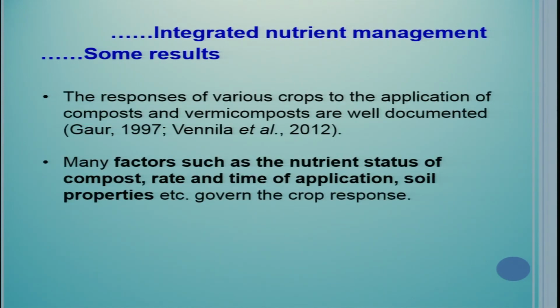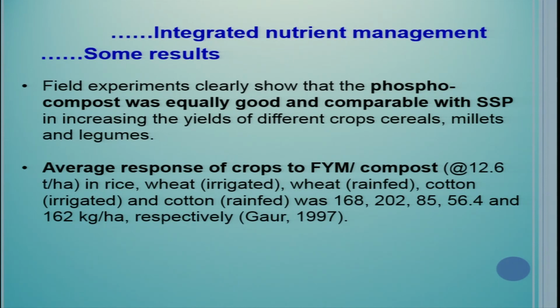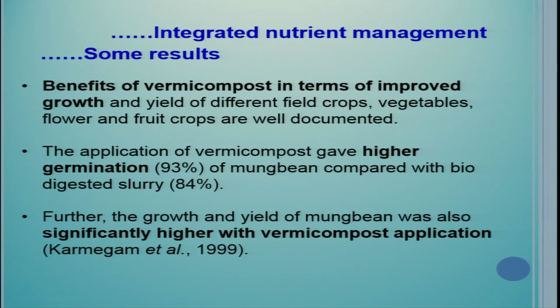Responses of various crops to the application of compost and vermicompost are well documented. Many factors such as the nutrient status of compost, rate and time of application, and soil properties govern the crop response. Field experiments clearly show that compost was equally good and comparable with single superphosphate. Average response of crops to FYM compost at the rate of 12 tons per hectare in rice, wheat, cotton, etc. is given there. Vermicompost benefits improved growth, so it improves soil fertility and crop growth.